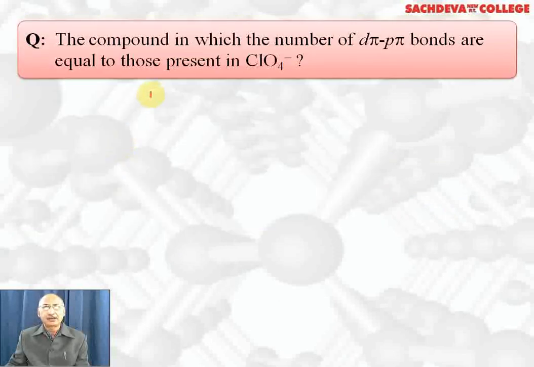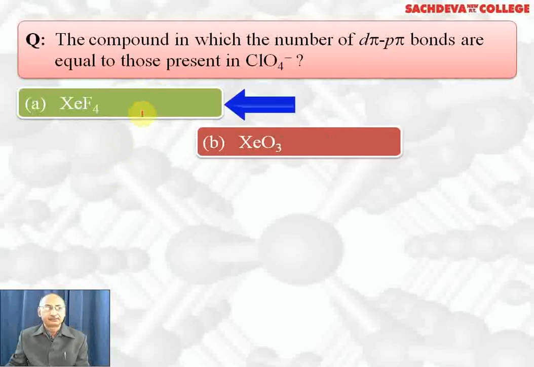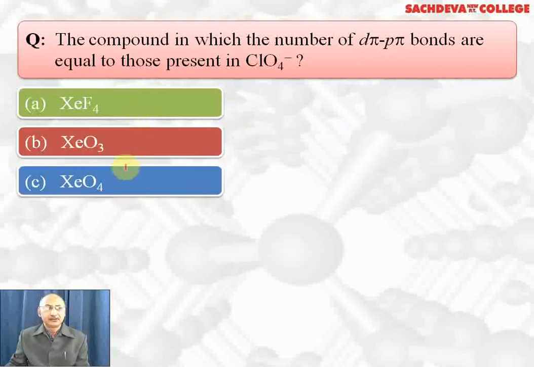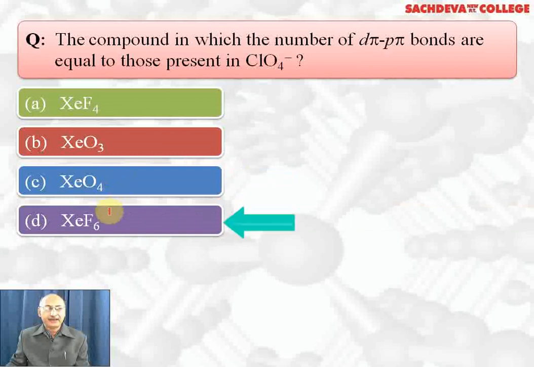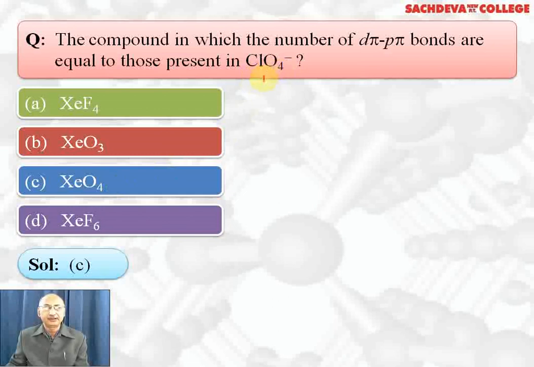The compound in which the number of d-pi p-pi bonds is equal to those present in ClO4 minus: XeF4, XeO3, XeO4, XeF6. The correct answer is XeO4. Both have the same number of p-pi d-pi bonds. Both have a similar structure, that is tetrahedral. Xenon tetraoxide has all double bonds, whereas ClO4 minus has 3 double bonds and 1 single bond with negative charge. But the p-pi d-pi bonds are equal.